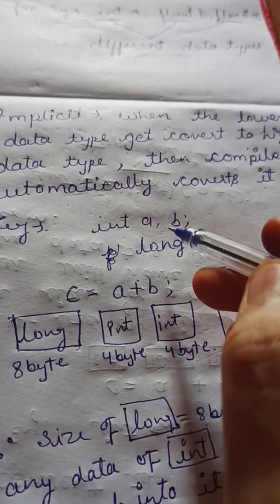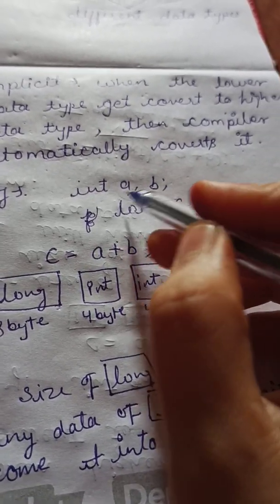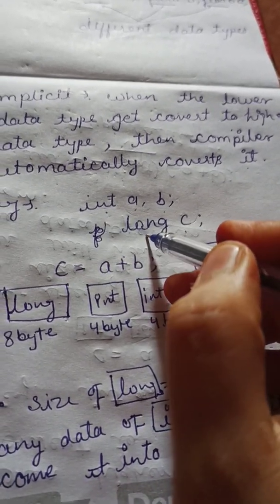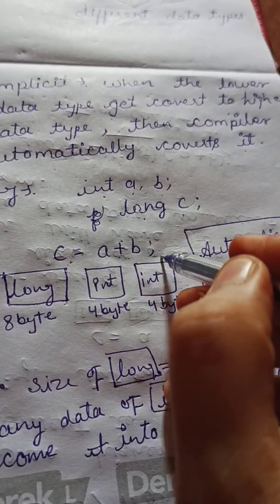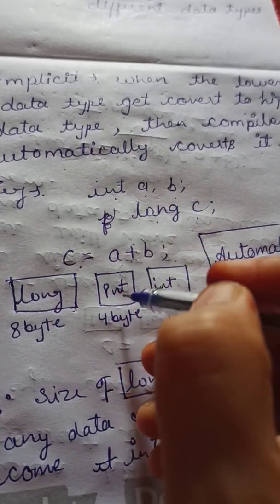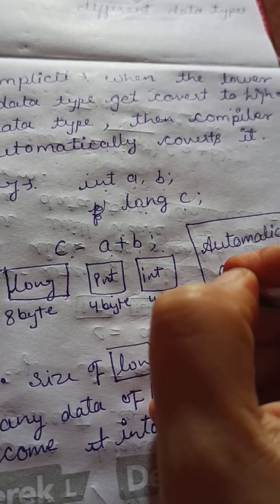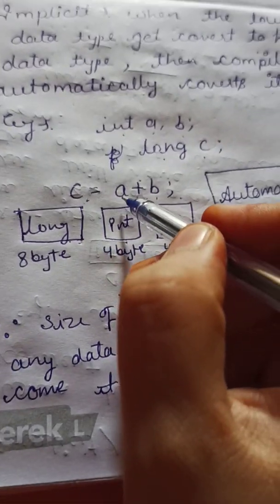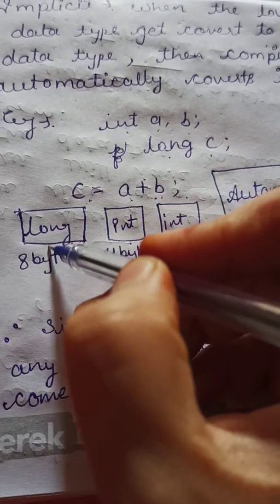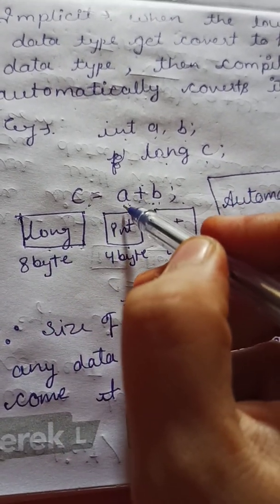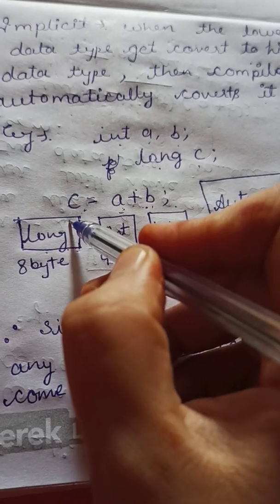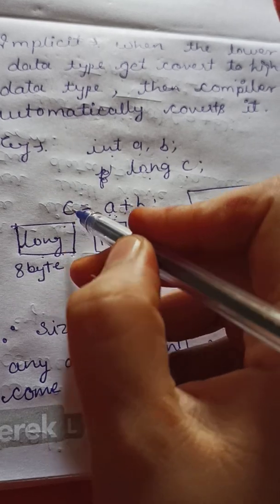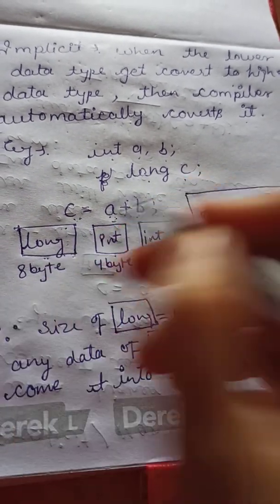Take an example here. There are two variables A and B, and they both are of int type, and C is of long type, and the expression is C equals A plus B. A is of int type, B is of int type only, and C is of long type. As I have already told you, I'll have to convert A and B into long type, because the result of this expression is going to be stored into C. So I will have to convert the data type of A and B to the type of C, and the data type for C is long only.